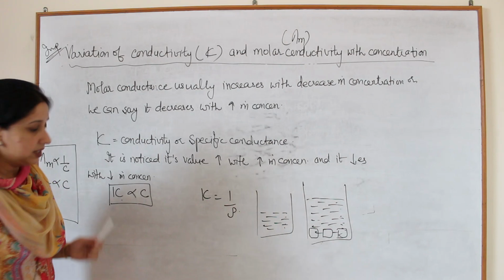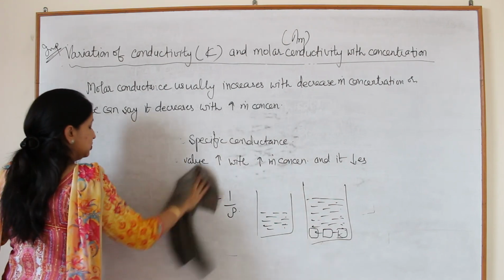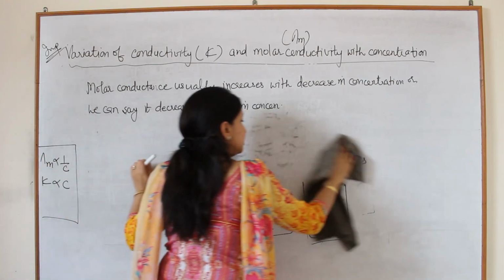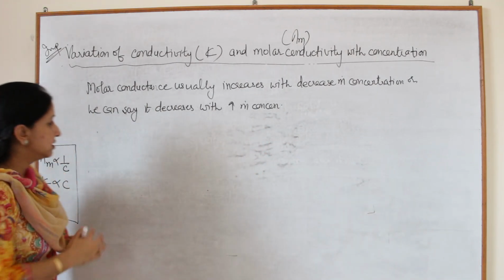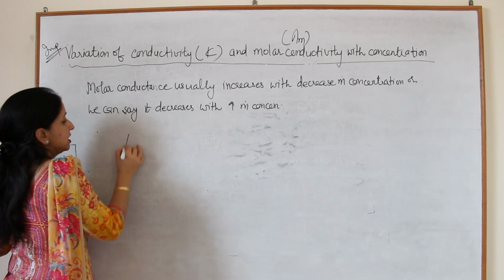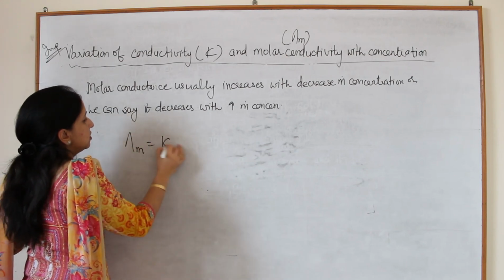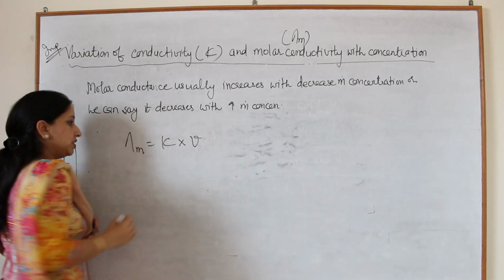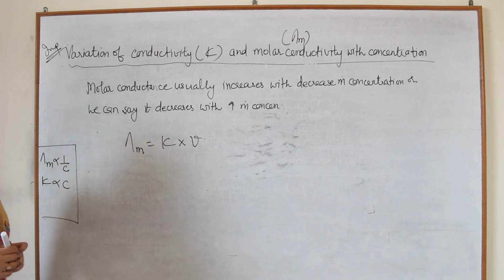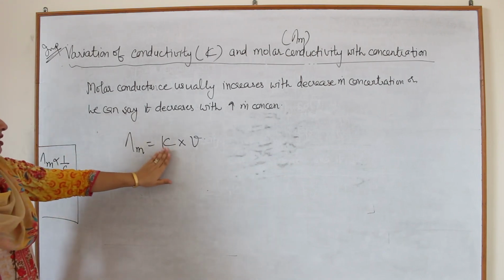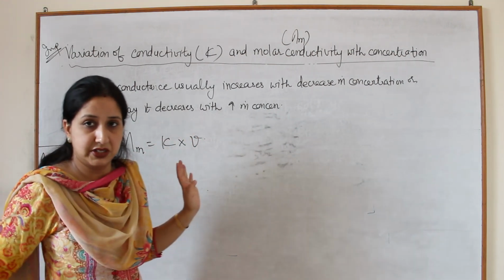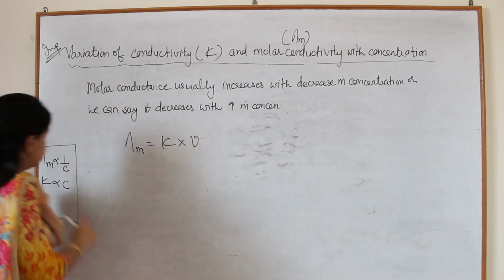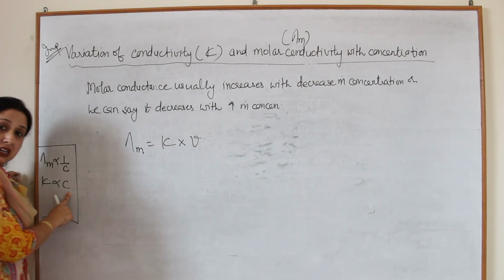This can also be shown as lambda m is equal to kappa into V. Now we have said that kappa decreases with the decrease in concentration, because kappa is directly related with the concentration.